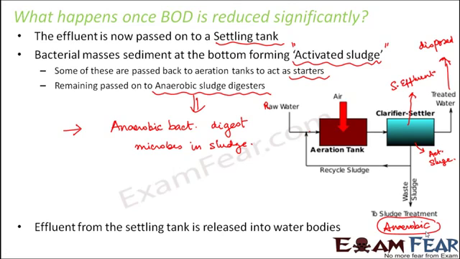So effluent from the settling tank is finally released into the water bodies, because this effluent is relatively clean. It has less BOD and therefore is less polluting and less harmful.